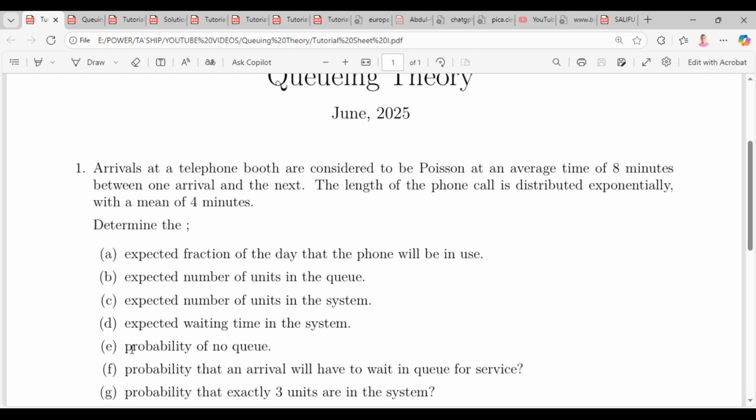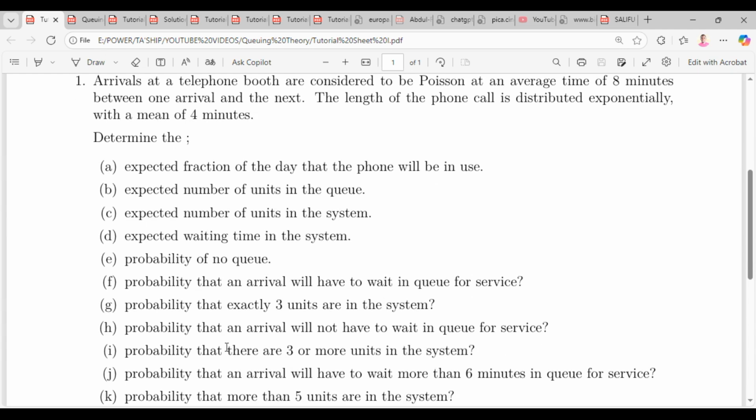Let's look at the probability of no queue. When they talk about no queue, most students think the probability of no queue is going to be P naught. You are not far from wrong, but not right either, because one person cannot form a queue. So if they say no queue, that's going to be what?